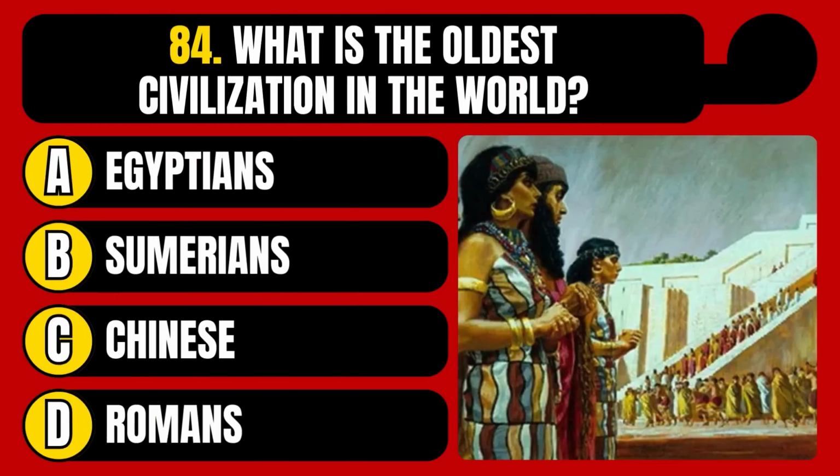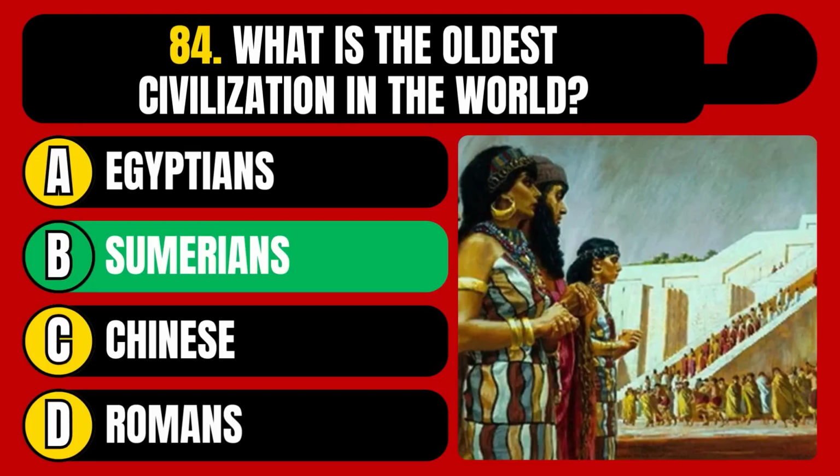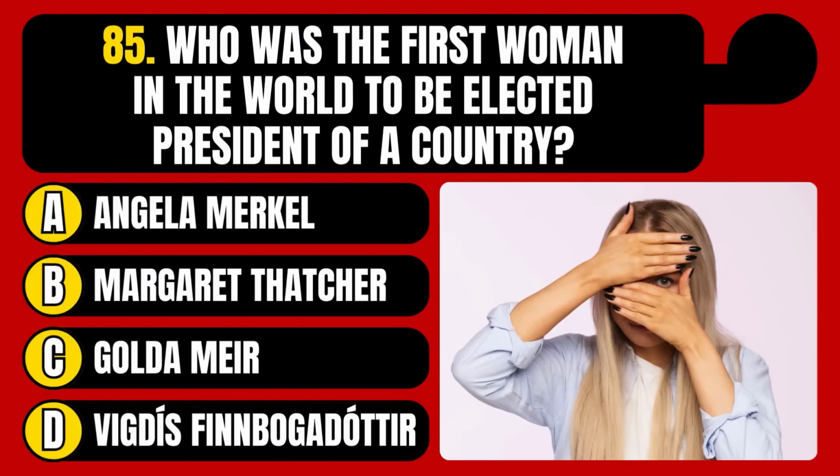What is the oldest civilization in the world? Egyptians, Sumerians, Chinese, or Romans? The correct answer is option B, Sumerians. Who was the first woman in the world to be elected president of a country? Angela Merkel, Margaret Thatcher, Golda Meir, or Vigdis Finnbogadottir?